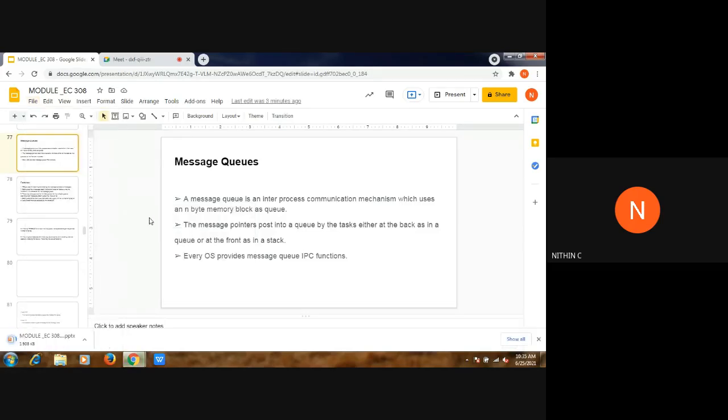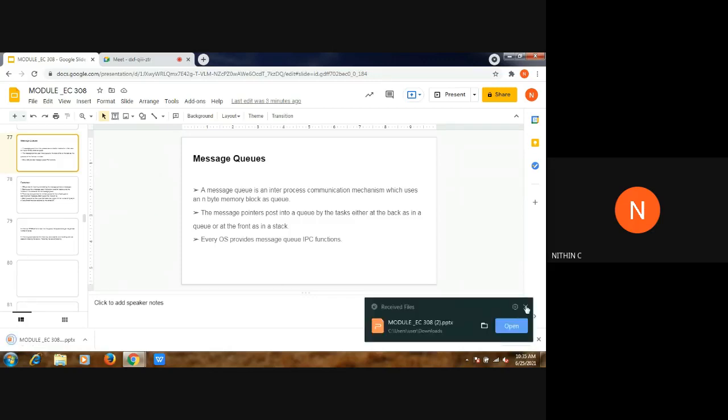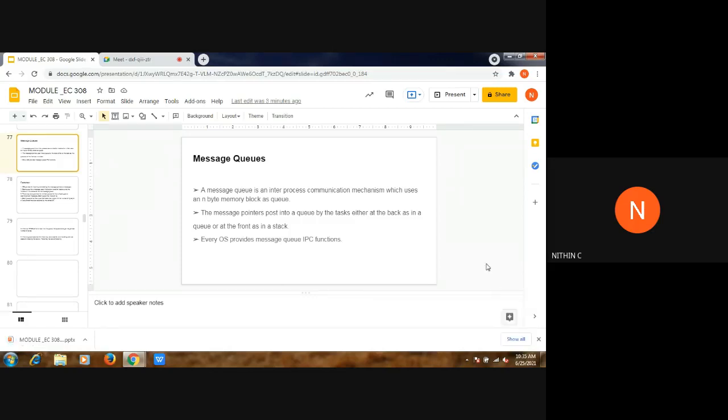which uses an n byte memory block as a queue. So here again, we will be having a memory block, and that will be used for the communication. I will help you with an example that will be better.